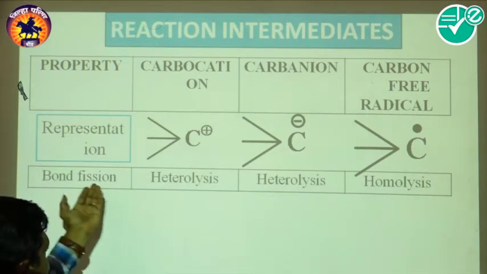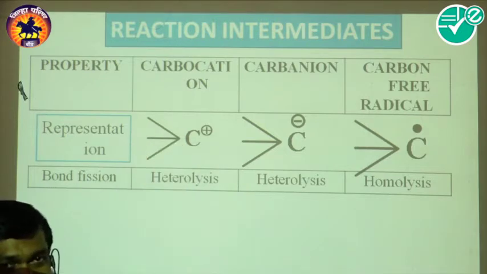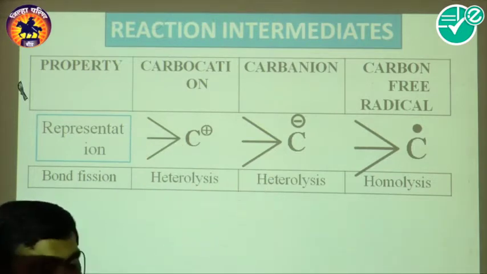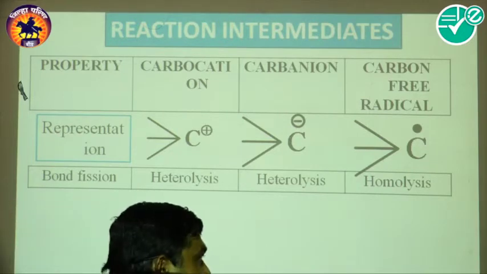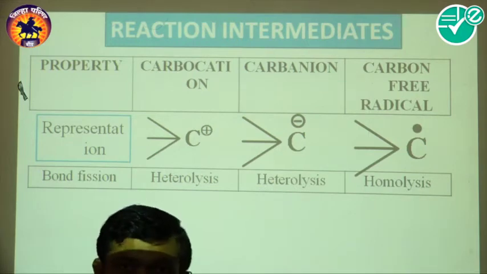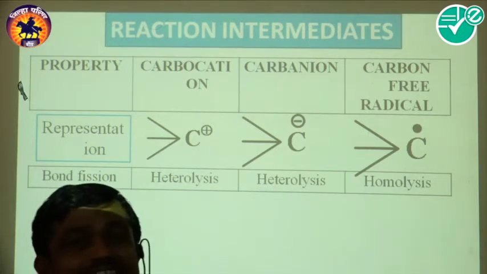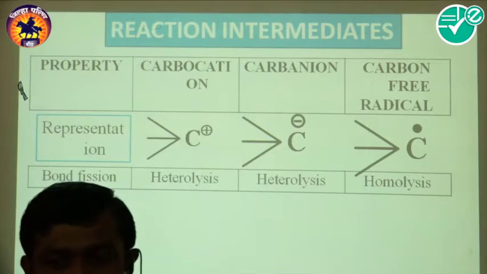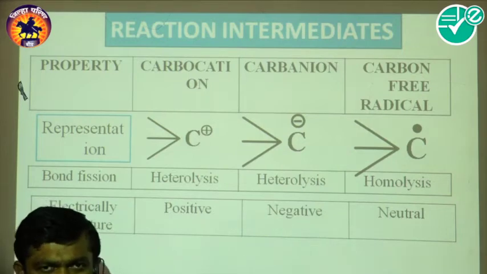Look at how it is formed. We discussed that the carbocation is formed by heterolytic bond fission. Also the carbanion is formed by heterolytic bond fission. And the carbon free radical is formed by homolysis, the symmetrical breaking of the covalent bond. So this is how each is formed.